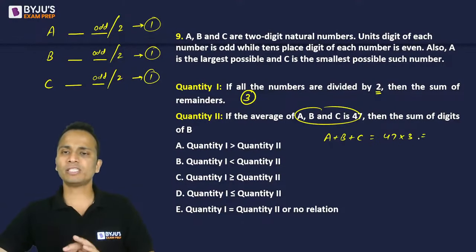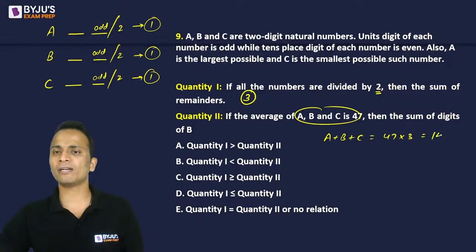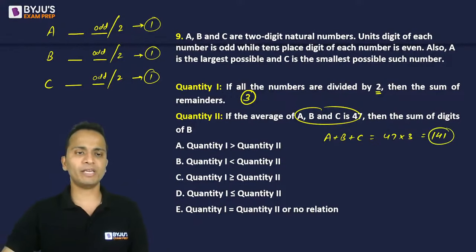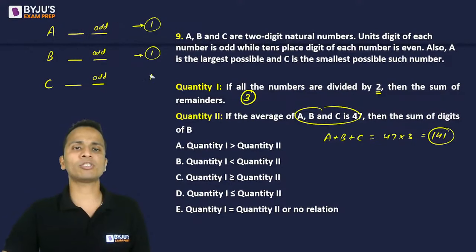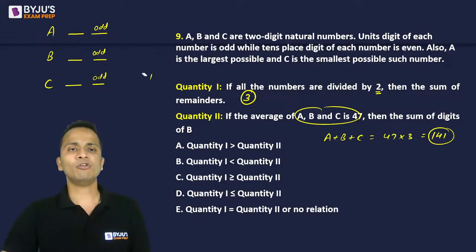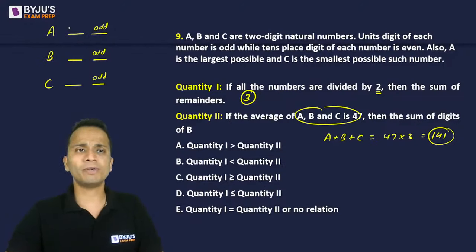Okay, now 47 multiplied by 3 is how much? 141. This is the sum of A, B and C. Now let's read some more information that was given in the question. The question tells us that each of these numbers has unit digit as an odd number and tens digit as an even number, all of them.